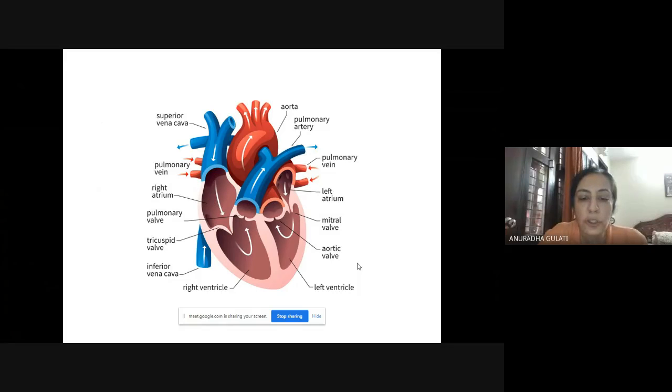In addition to this, you can also see some valves. Valves are present between the two chambers of the heart. Mitral valve, aortic valve, tricuspid valve, and pulmonary valves are visible, and they prevent the backflow of blood. These are the main components of the circulatory system of humans.